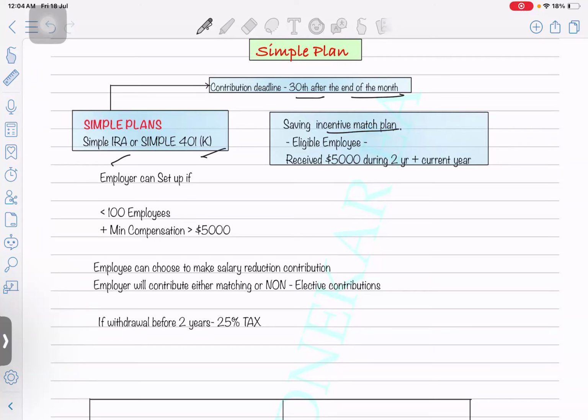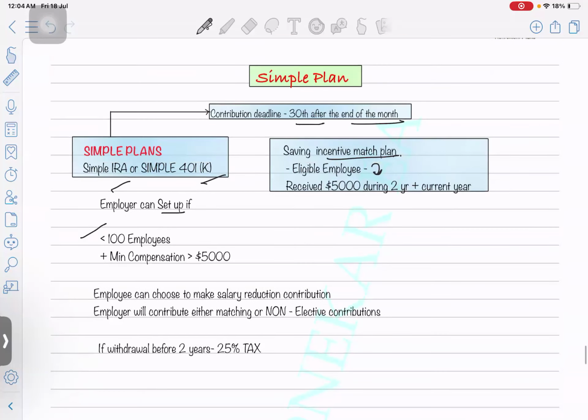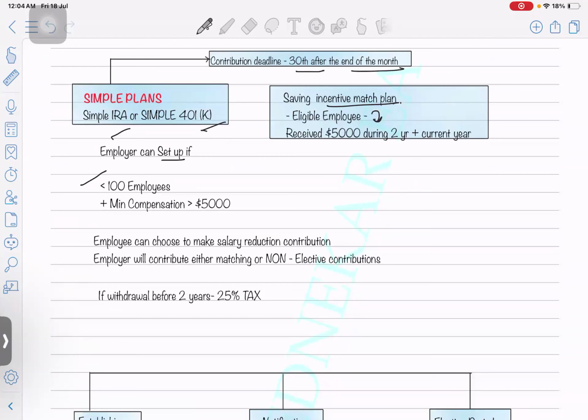Savings Incentive Match Plan. Eligible employees will be any employee who has received at least $5,000 during the prior 2 years plus the current year. Now, the employer can set up this plan if they have fewer than 100 employees. It's a kind of small plan, for small entities with up to 100 employees, where the compensation is more than $5,000.